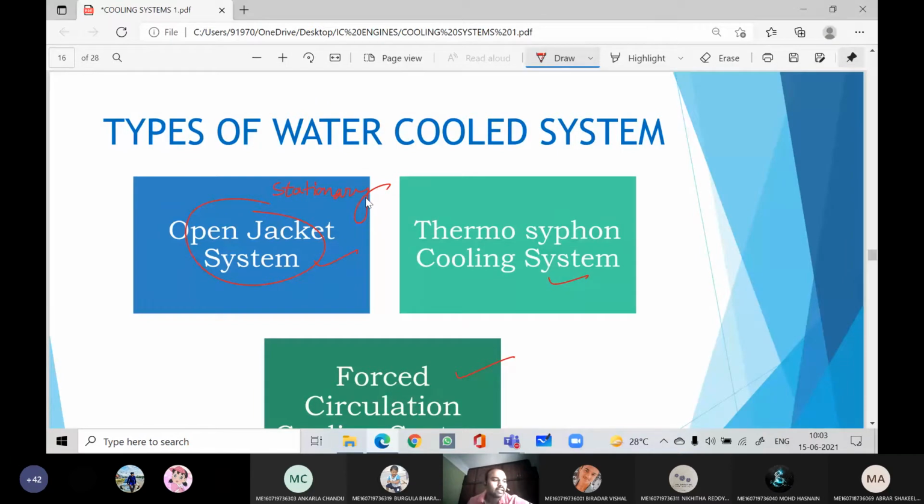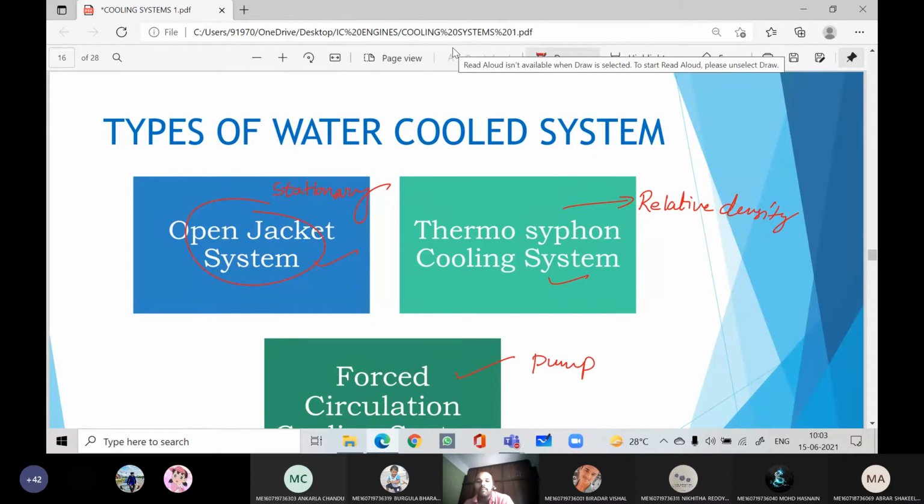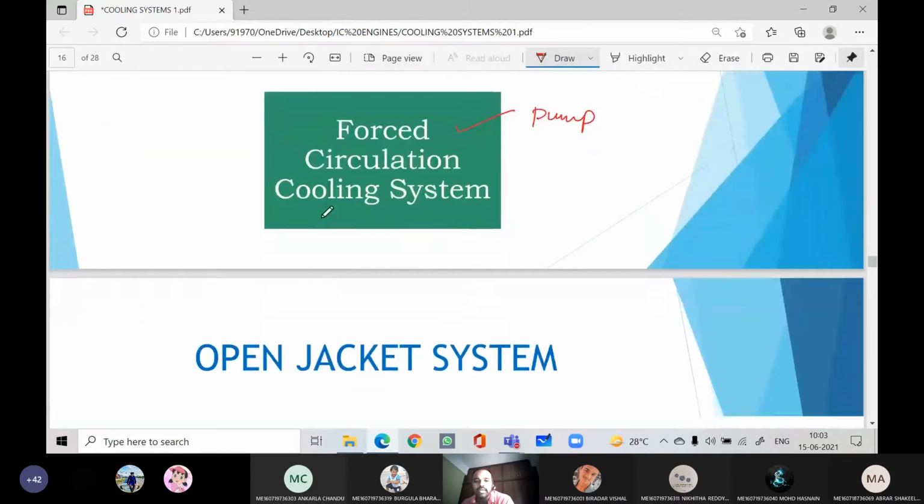There is no radiator, nothing. Directly the water we are sending into the engine, and it will absorb the heat, and that hot water we are directly rejecting. Whereas in the thermosiphon cooling system, the circulation of coolant will be due to the density difference, the relative density of the fluids. Whereas in the forced circulation system, for the flow to take place, we are using a pump for the pumping.